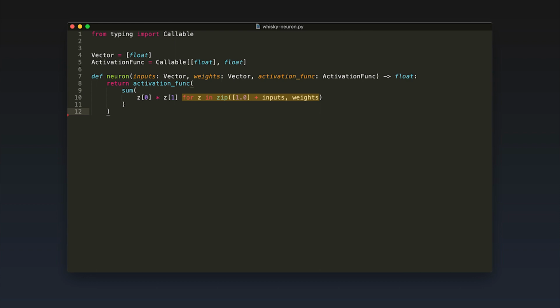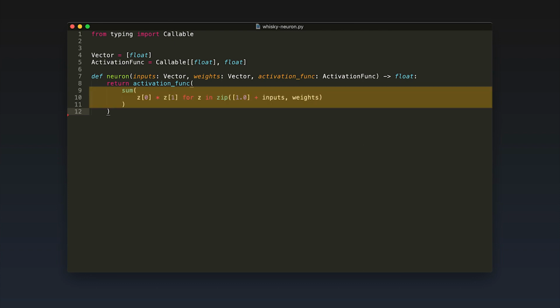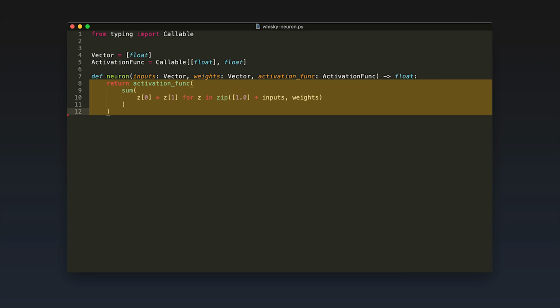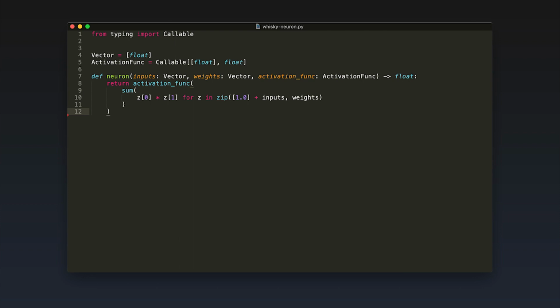After we have zipped the 2 lists, we can now iterate over each tuple inside of the zipped list and multiply its values. This results in a new list in which we store the multiplication of the bias with 1, the multiplication of the first input value with the first input weight, the second input with the second weight, and so on. In order to get our sum, we sum up all the values in the list of the multiplication results. This results in our activation value of the neuron, which we then hand over to the activation function. That's it. We can now return the output of our neuron.